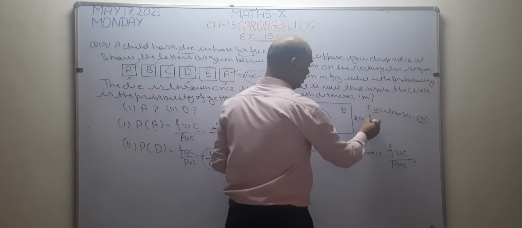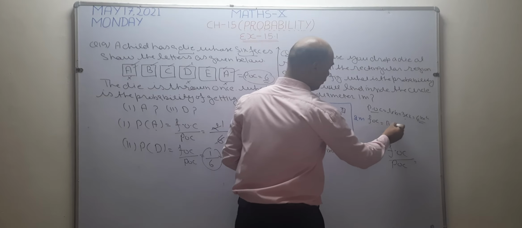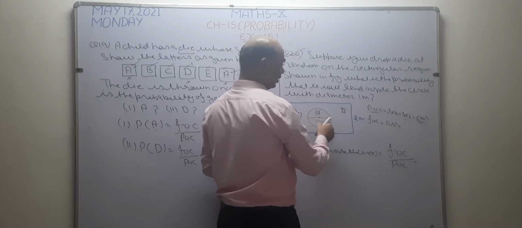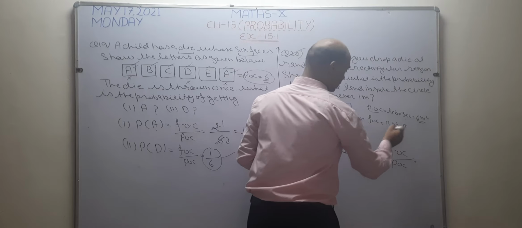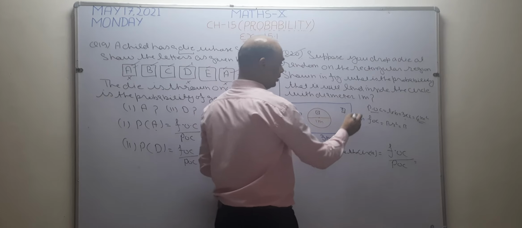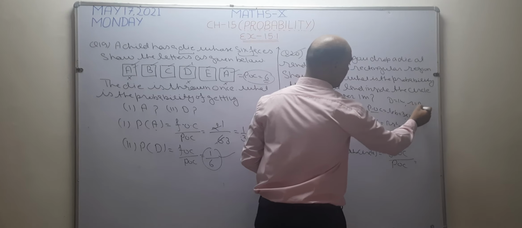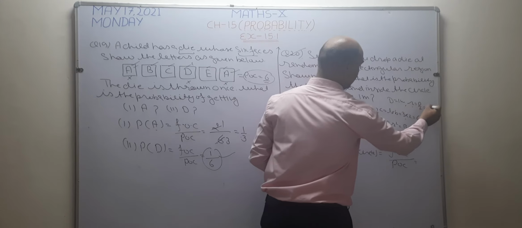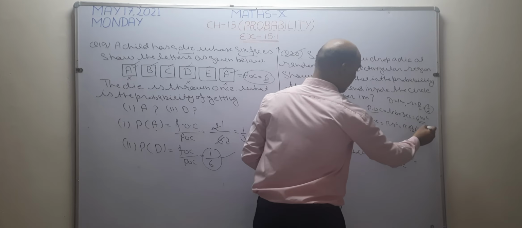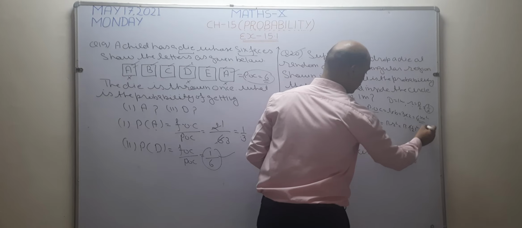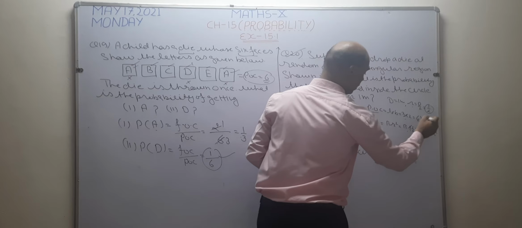Now in my favor is the circle. I want to find the area of the circle. You know, the formula for finding the area of a circle is pi r square. I want to take pi as it is. What is r? Diameter is given. If the diameter is 1 meter, then what is the radius? Radius is half the diameter. So the radius becomes 1 by 2. So I take 1 by 2 and its square. Pi is going to remain the same and the square of 2 is 4. So the area of this circle becomes pi by 4 square meter.